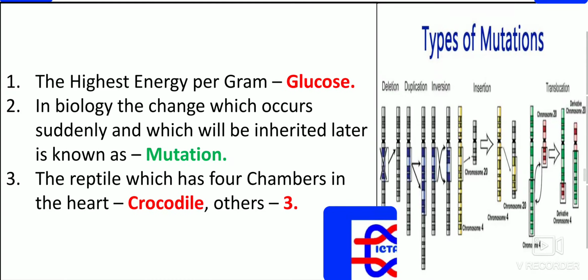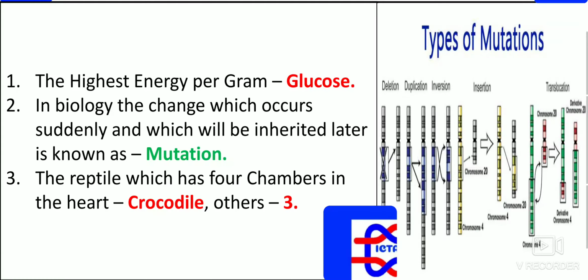Now, the substance with the highest energy per gram is known as what? That is glucose. In biology, the change which occurs suddenly and which will be inherited later is known as mutation. Please remember what exactly mutation is. To the right side, you will find the types of mutation.